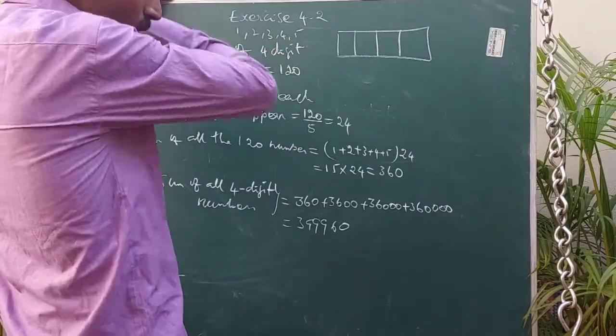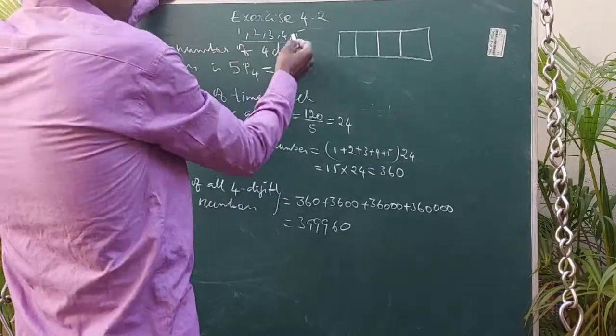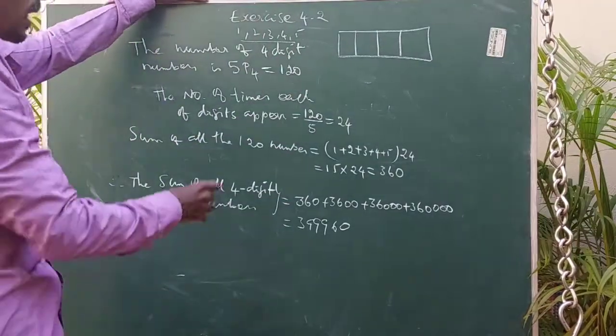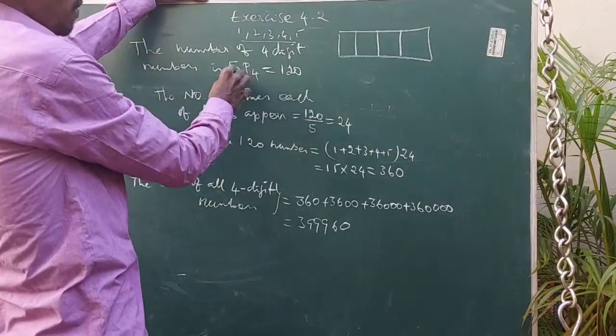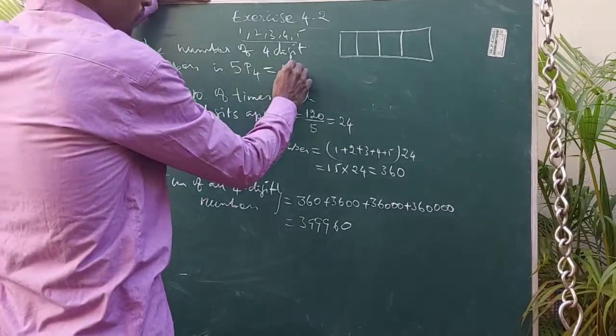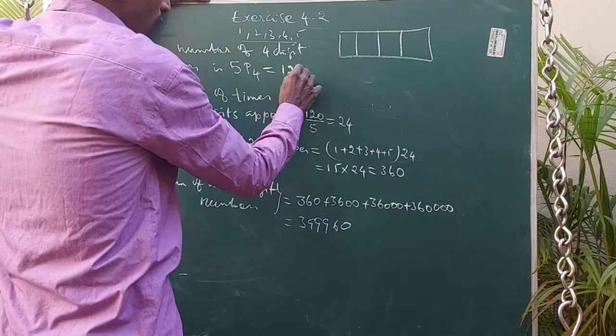There are 5 digits, so the total number of 4-digit numbers is 5P4, which is equal to 120.